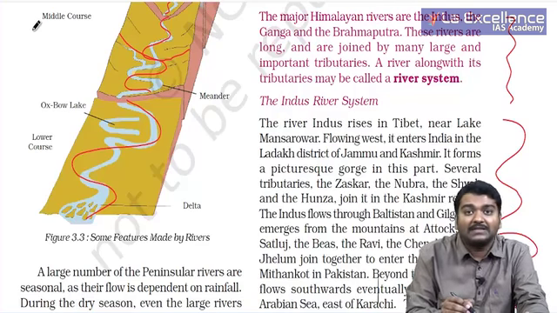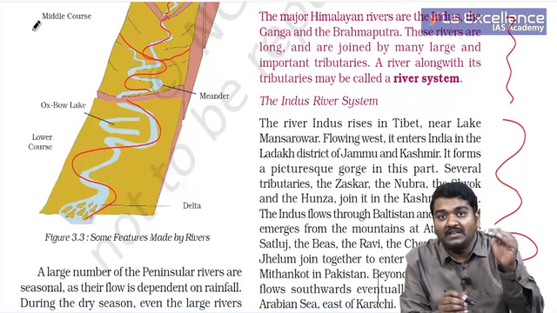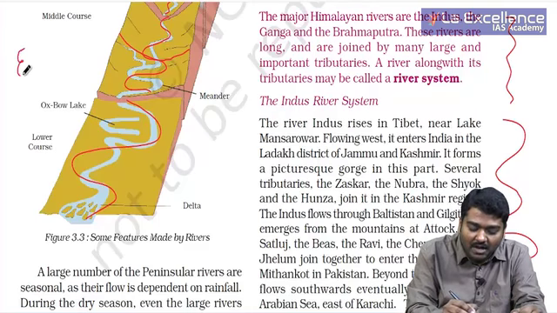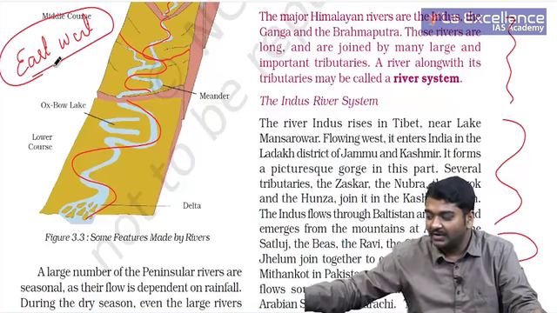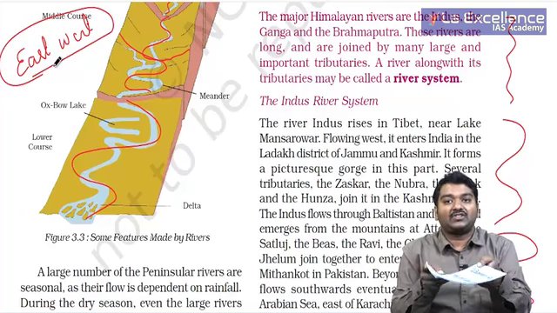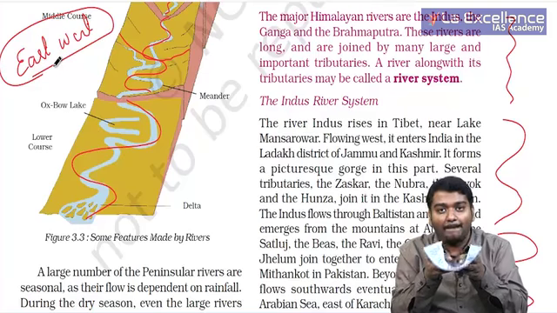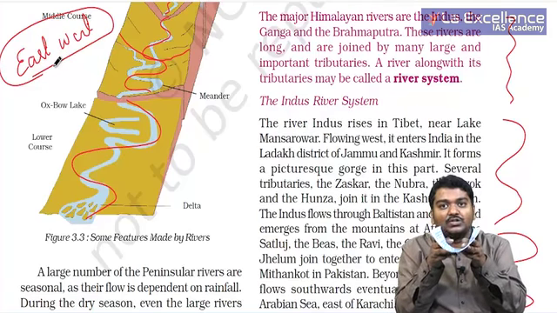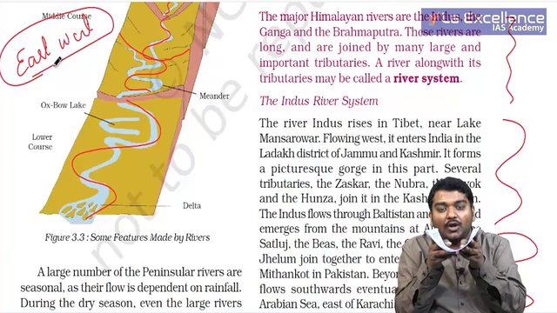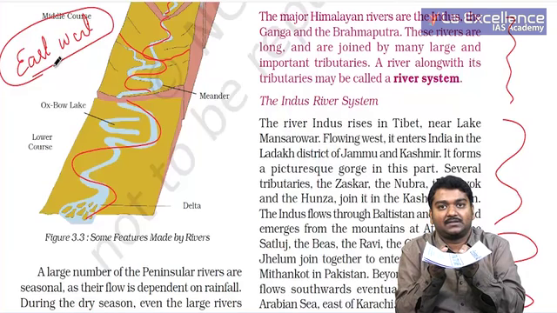So, as the age of the river increases, we observe the east-west extension of the river also increases. The reason for this is, when I consider the upper course, it will be like this. Middle course will be like this and lower course will be like this, right?